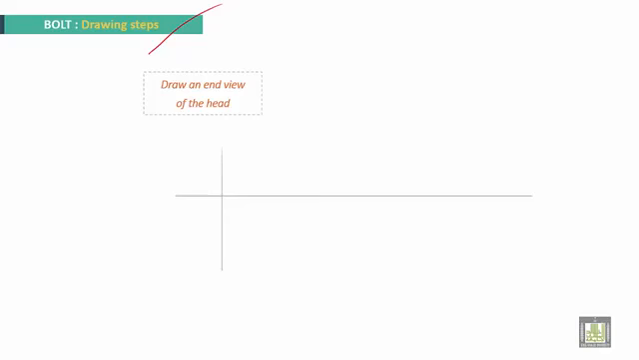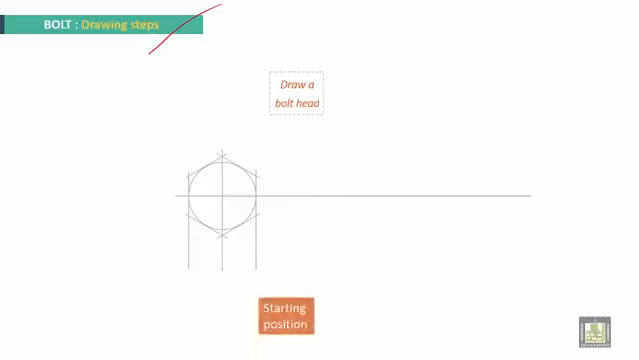What are the drawing steps of this figure? Now, draw the bolt axis position first. Draw an end view of the head. It will be the starting position. Here you have B, this is the distance across flat. We'll draw a hexagon with the internal circle of diameter B. Okay? Draw the bolt head. This is the starting position.